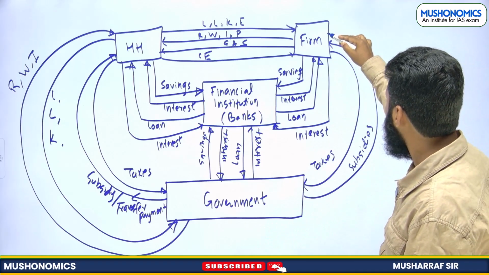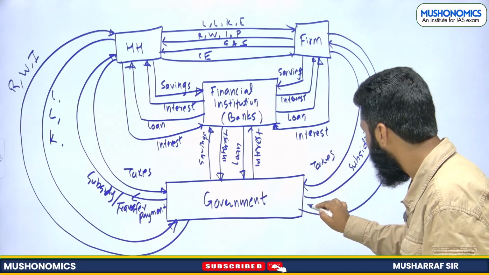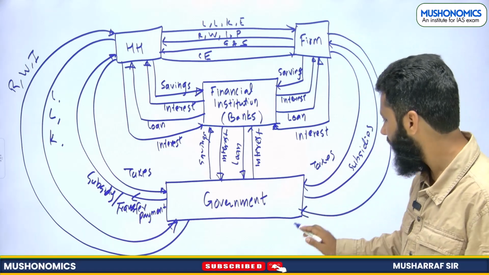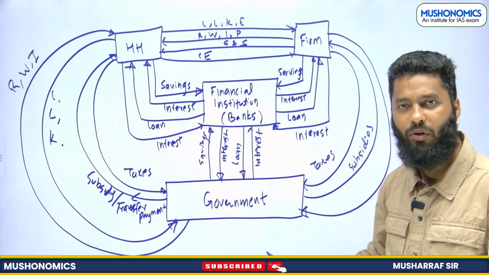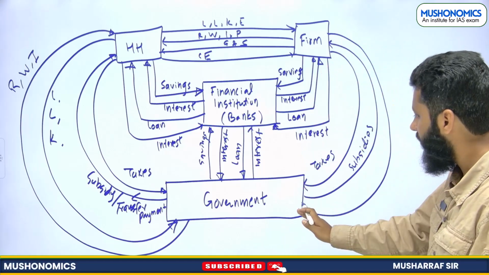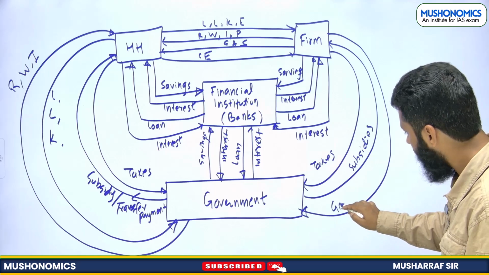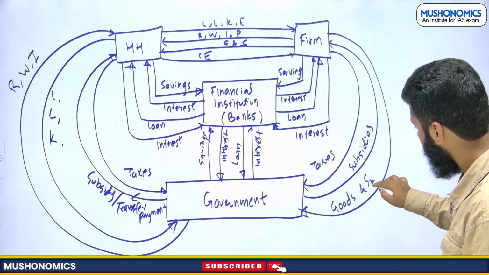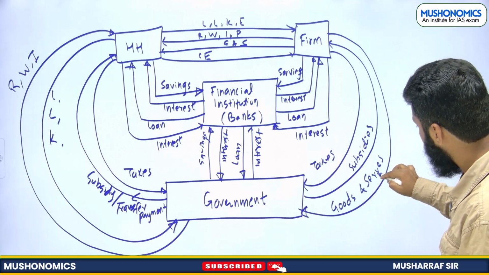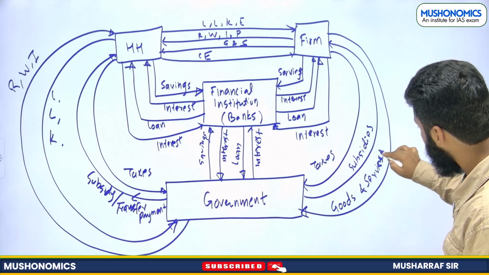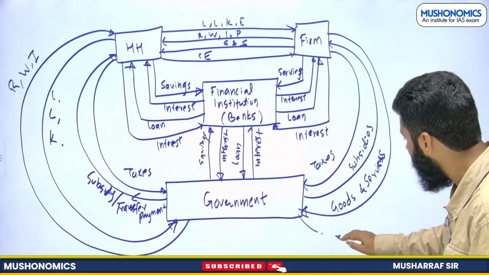So, firms are providing goods and services to the government. See, here you have to keep your eye on the arrow. From firms to government, what is coming here? Goods and services, right? And government is paying what?